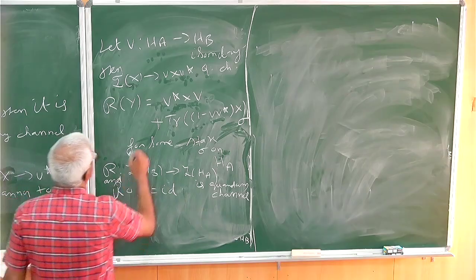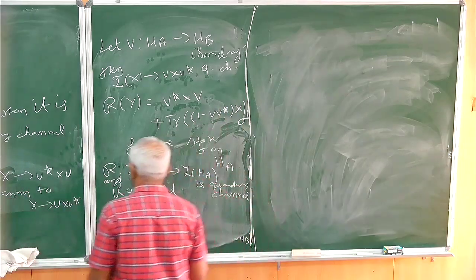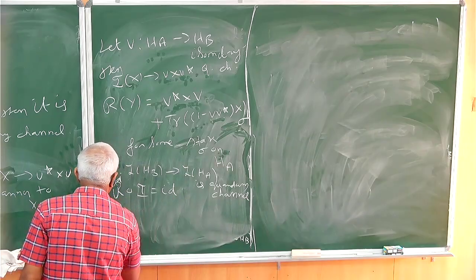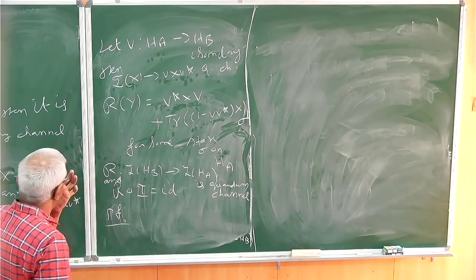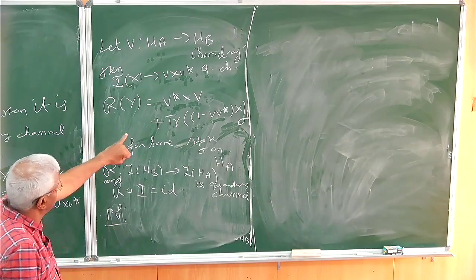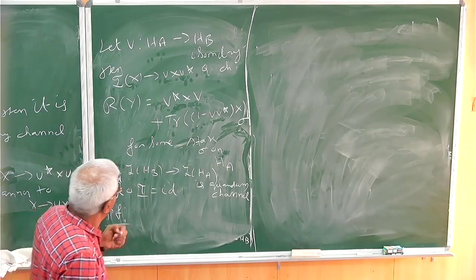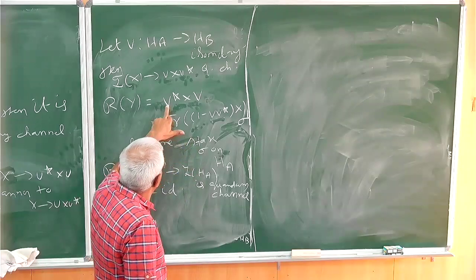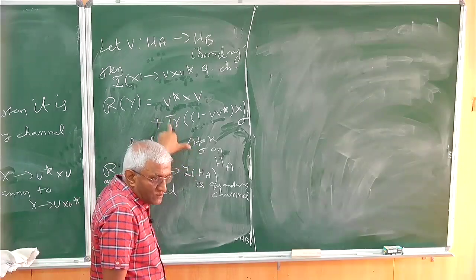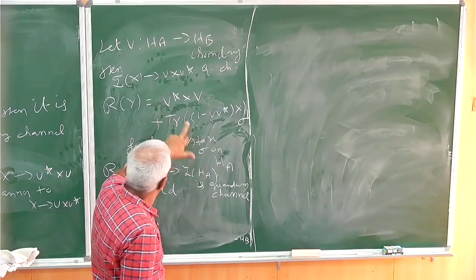Okay. Proof of this. So what are the two things we have to verify? First, we have to verify it's a quantum channel. And that I think is clear because this is completely positive, this is completely positive, so the sum is completely positive.